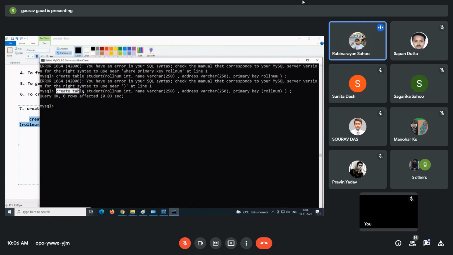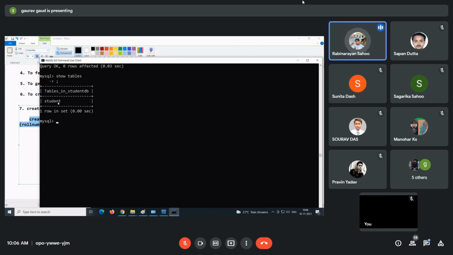So, guys, this is the full and final query to create a table. Create table student, with roll number as int, name in 250 characters, address 250 characters, and the primary key is roll number. At least that much you are aware: primary key means not null, and it is unique. Now, if we say show tables, what is happening? I didn't give the semicolon. So, show tables. How many tables are there?